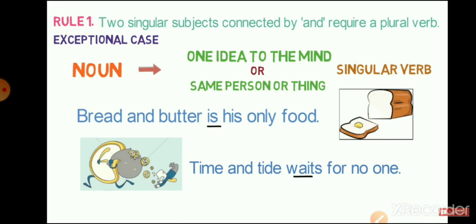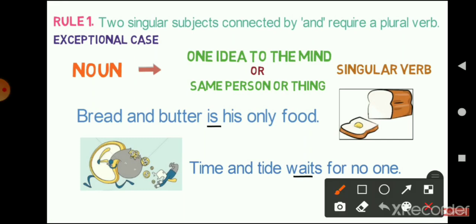So let's start with the first rule. The first rule says that if two singular subjects are connected by and, then the verb that we are going to use should be a plural verb. This is what we discussed in the previous video. If we are using two singular subjects, then the verb will be in plural form.